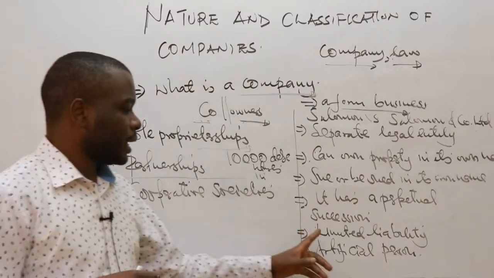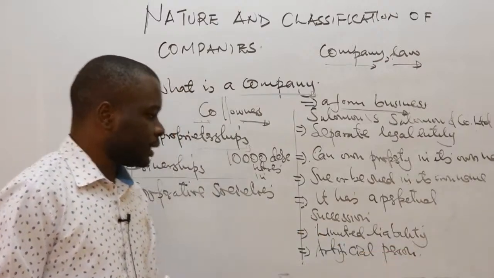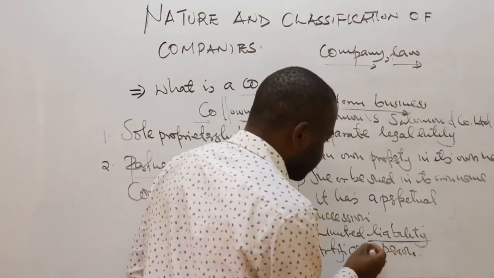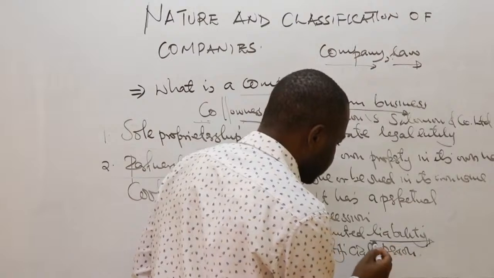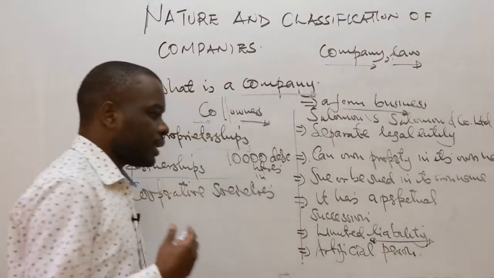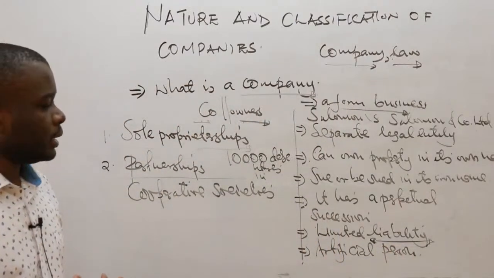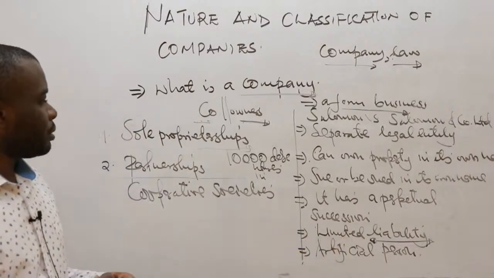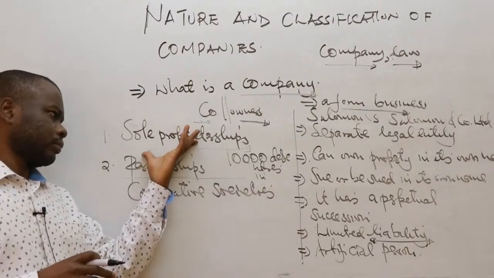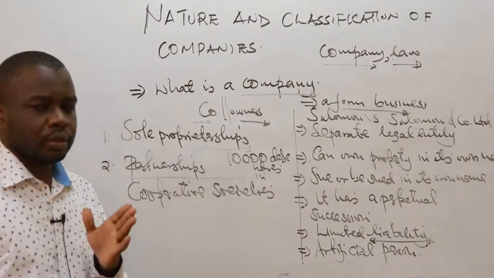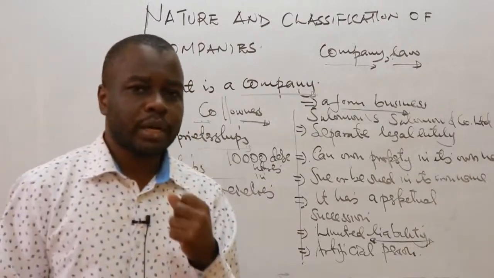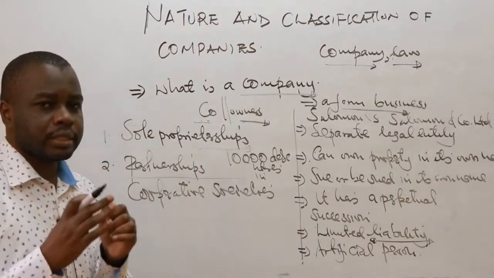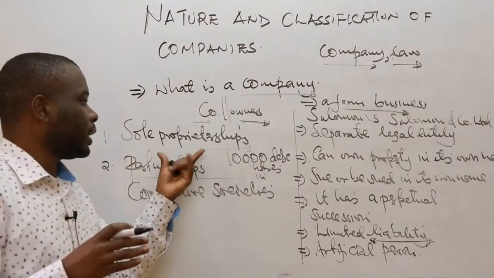Then limited liability. When you talk about limited liability, it basically means how far the liability of the members, the owners of the company, can be limited. If you look at a form of business like a sole proprietor, or a small kiosk operating in your neighborhood, you realize that the liabilities of the business are like those of the owner of the kiosk.